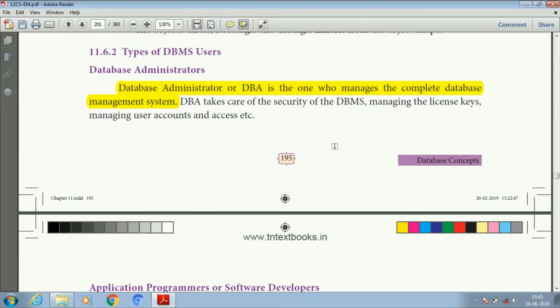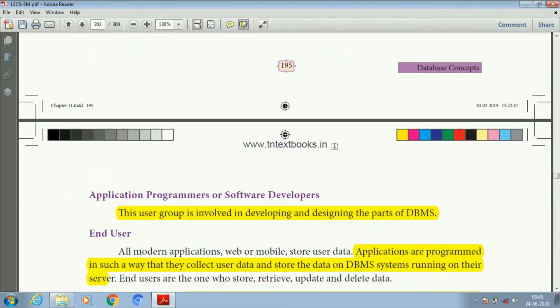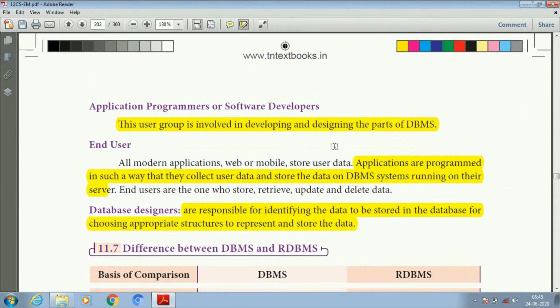License keys mean the software product is accessed only by authorized users. It also manages user accounts and access to data. Next is database recovery, specialized data handling and security. So the database administrator performs the complete data management process.